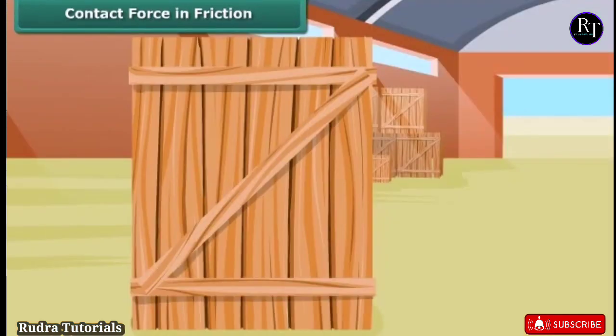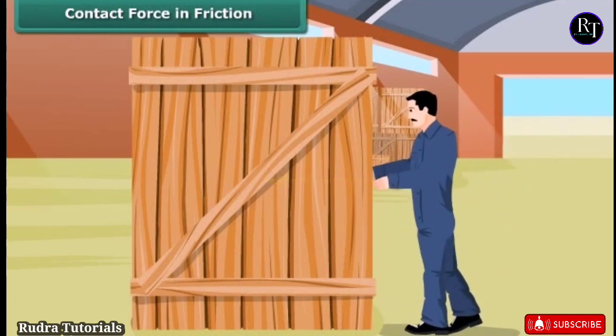It is interesting to learn that friction depends on the amount of contact force pushing the two surfaces together. How? Let us find out. Here a man is trying to push a heavy box. The box is not moving. Have you any idea why this happens? Well, when the box is pushed, the bottom of the box and the floor rub one another and friction comes into play, which resists the motion.